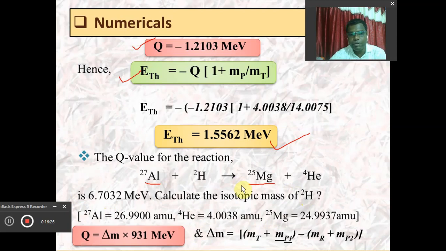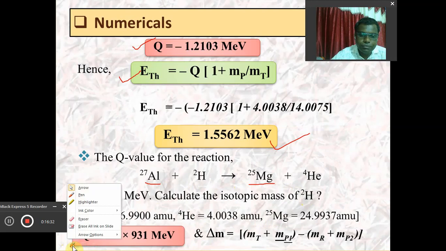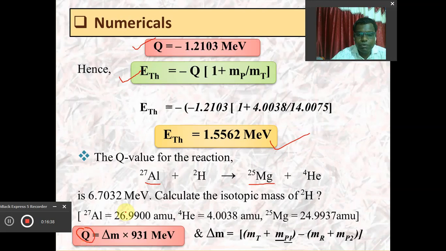So we will use this formula. The Q value is provided, 6.7032, and we don't know the value of delta M because we have to calculate the value of this hydrogen 2.